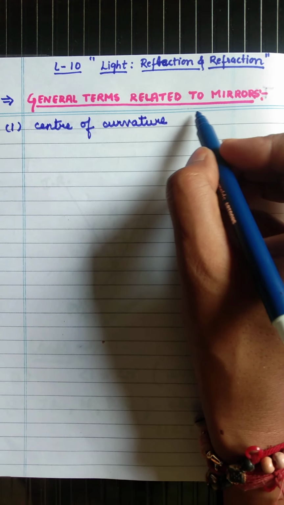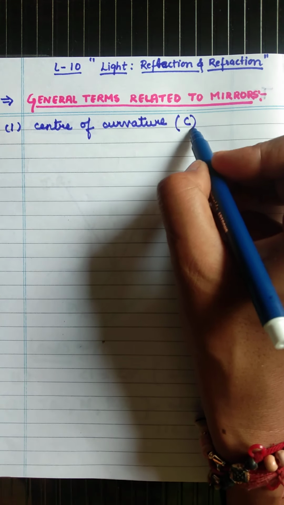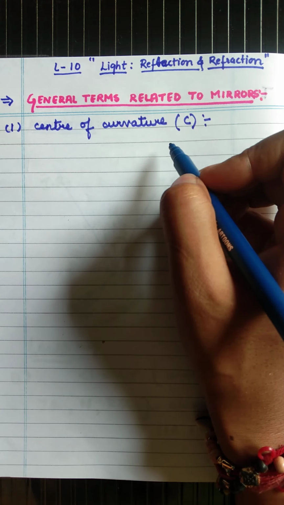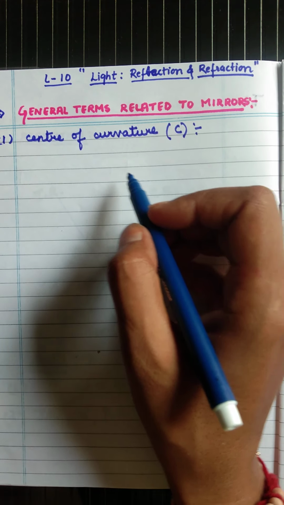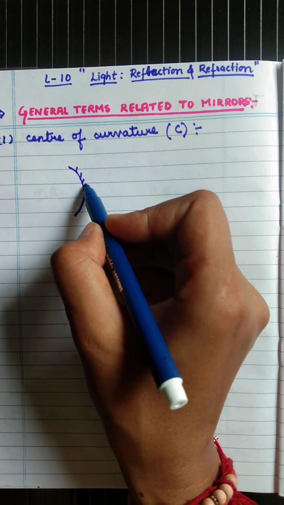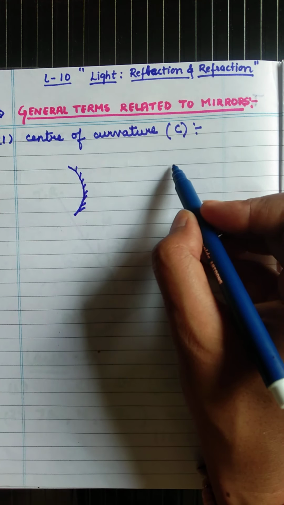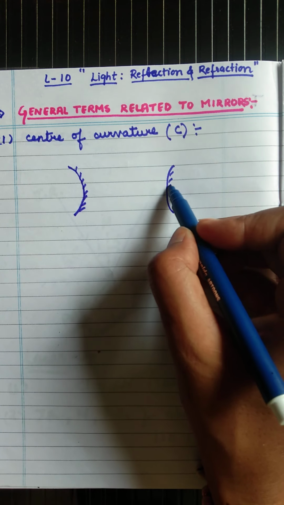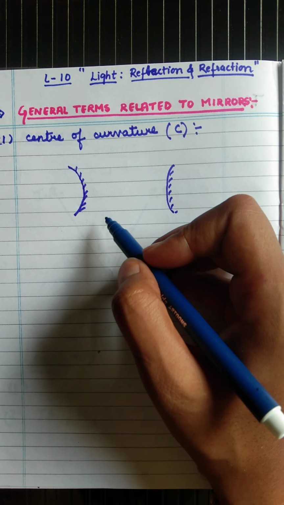The center of curvature is represented by capital C. So what is actually the center of curvature? We have two mirrors: one is a concave mirror, and the second one is a convex mirror. So what is actually the center of curvature?